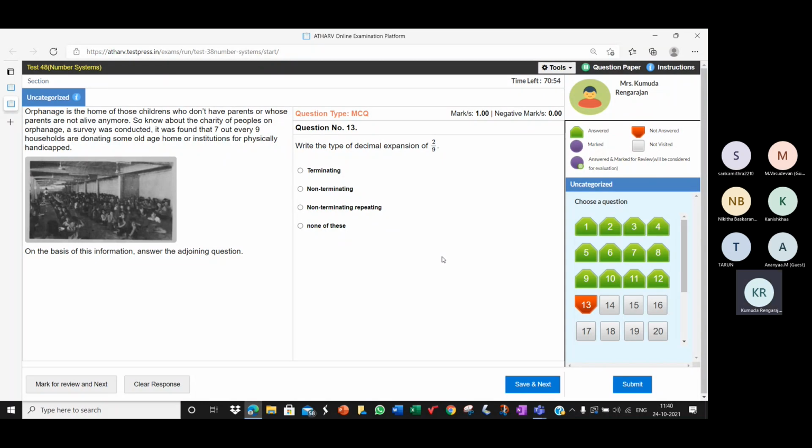What is the type of decimal expansion 2 by 9 has? Non-terminating repeating, ma'am, because 2 goes on forever. It's 0.2222 goes on forever. So it's non-terminating but repeating.